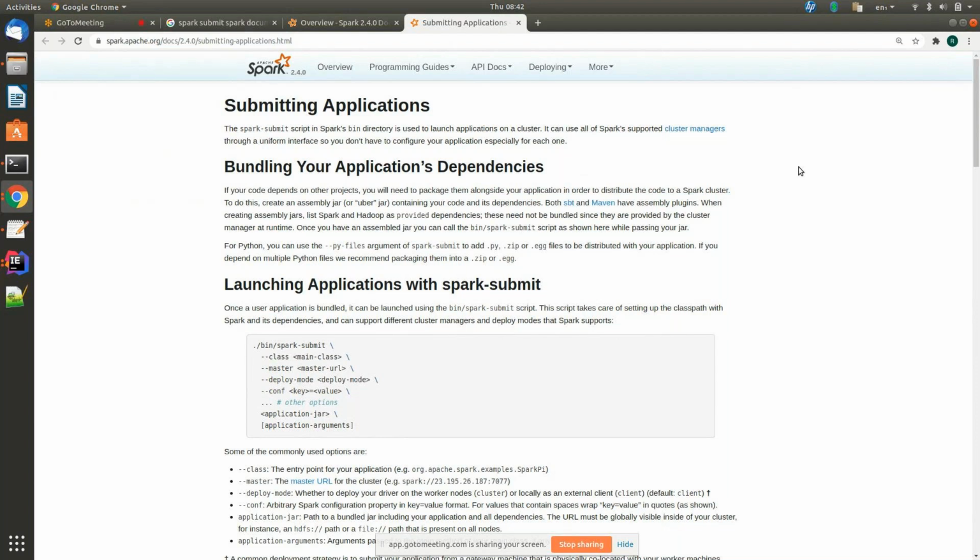Submitting your application. So far, whatever we have seen, you are executing in your local, like in your IntelliJ program. There only you have written your program, you have written println. So you have run a normal simple core application. And the other one we have seen is Spark Shell, where we have executed. What is a Spark Shell? It's a REPL. Can anyone tell me what is a REPL?